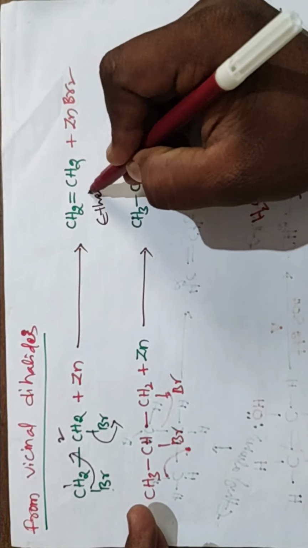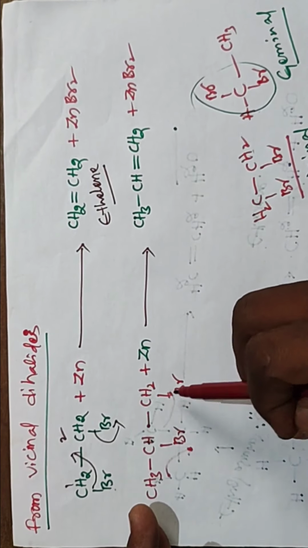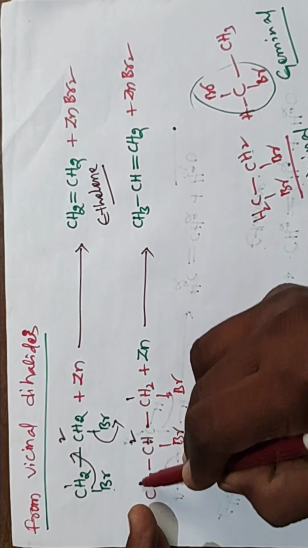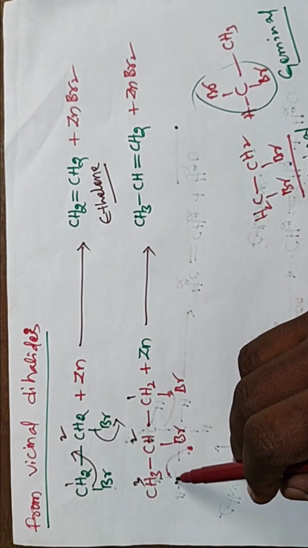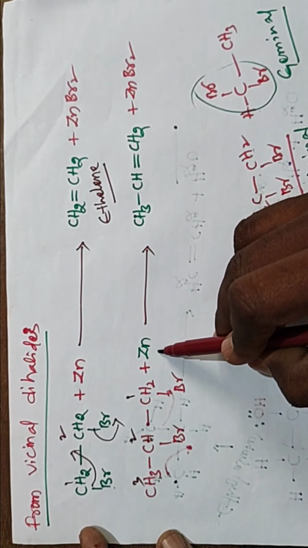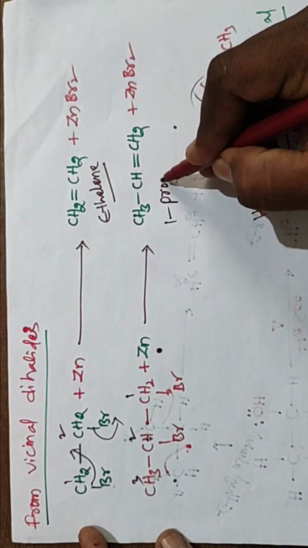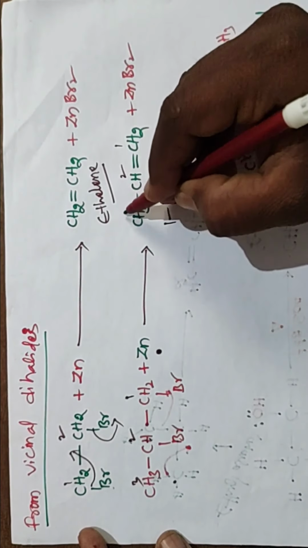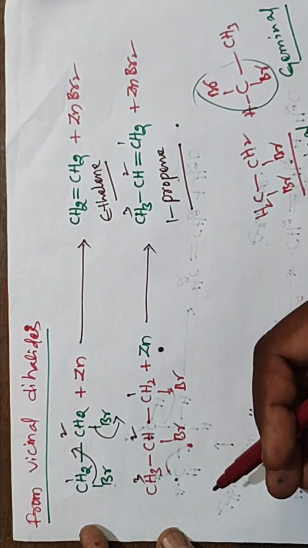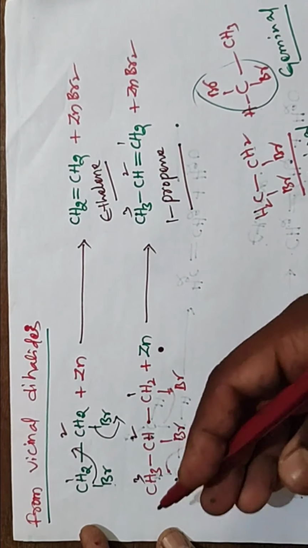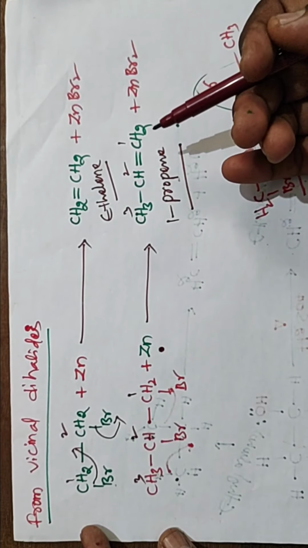From 1,2-dibromoethane we get ethylene. What is the name of this one? Ethylene is the product. And from CH3, CHBr and CH2Br, you give the numbering 1, 2, 3, so 1,2-dibromopropane, three carbons, propane, treated with zinc metal. We get propene, 1-propene, as the product. If you take the same, 1,2-dibromobutane, we get 1-butene as the product.